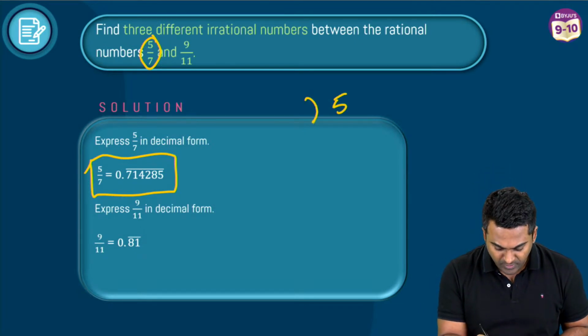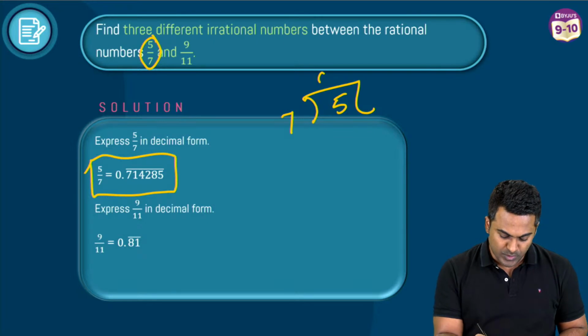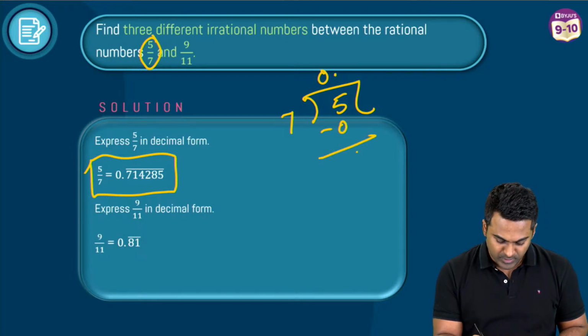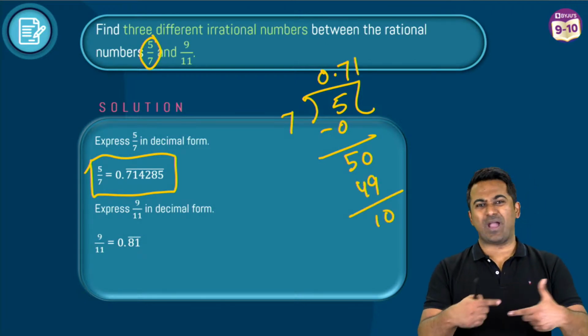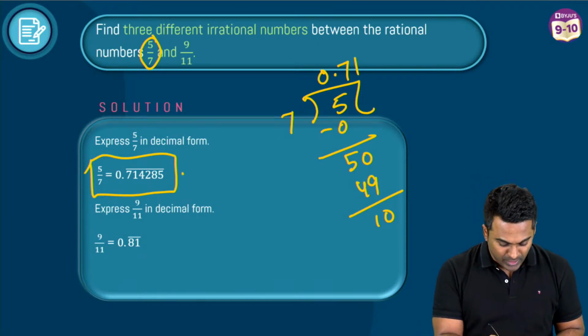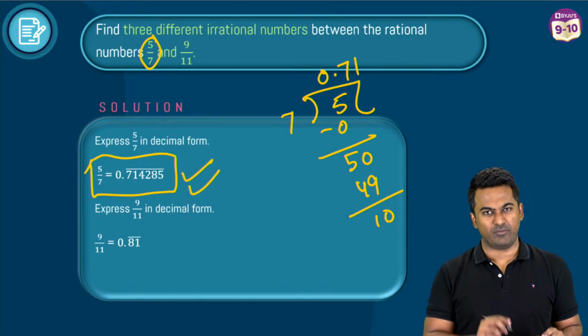Okay, so 5, you have to divide it by 7. So 0 point, okay, so this becomes 50. 7 times 7, 49, and then 7 times 1. Like that, you have to go on and you get this. Okay, 5 by 7 when you do the division.